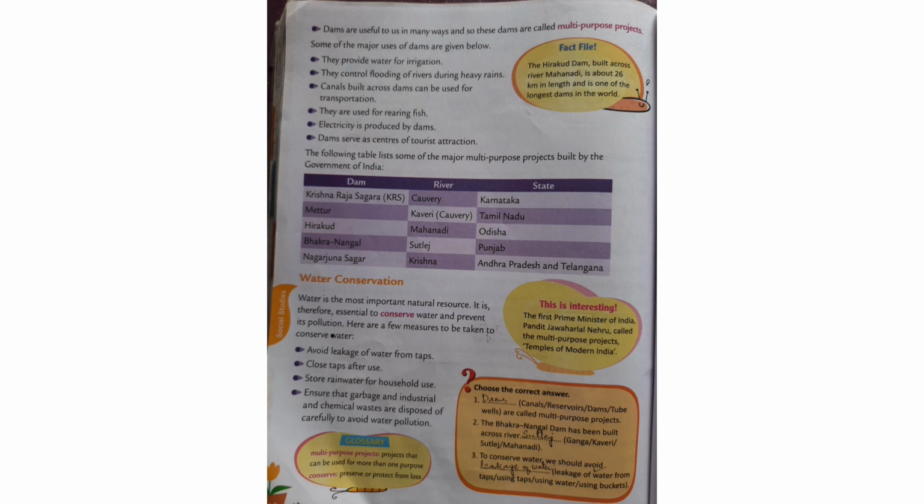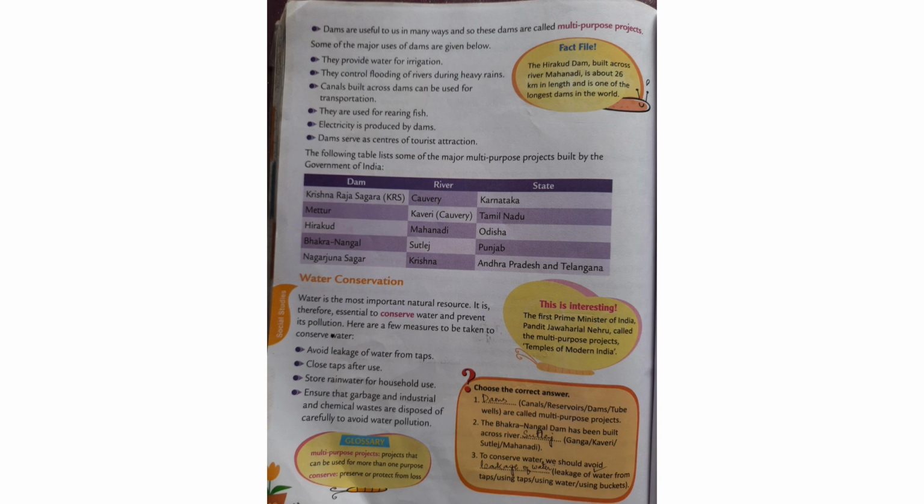Now, water conservation. Water is the most important natural resource. It is therefore essential to conserve, underline the word conserve, water and prevent its pollution. Water is very important. We have learned many uses of water and the importance of water.